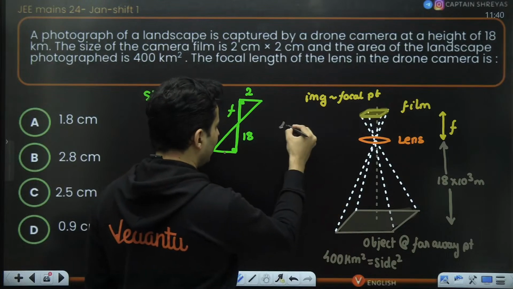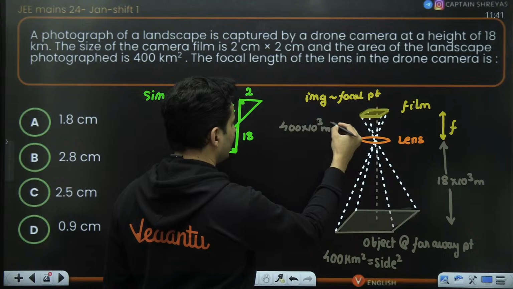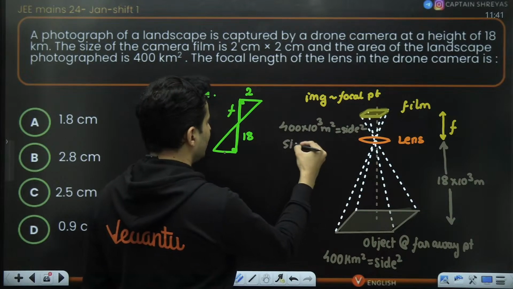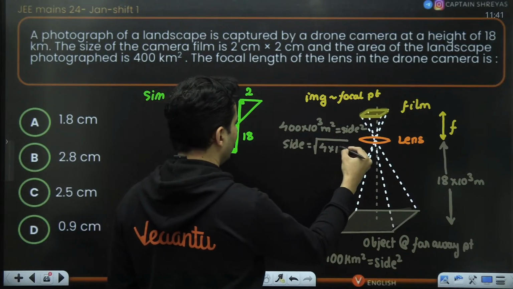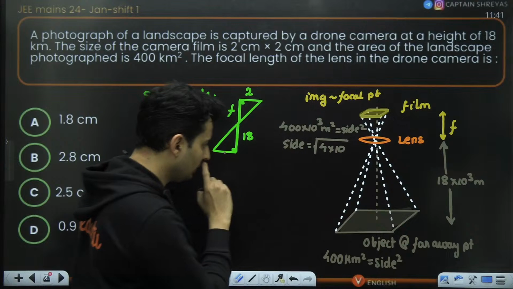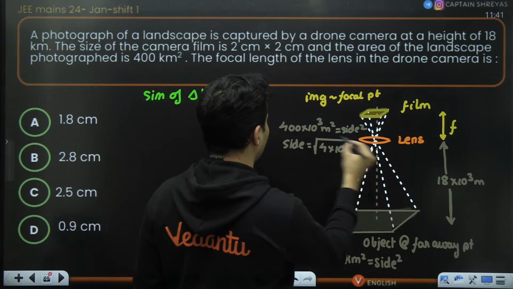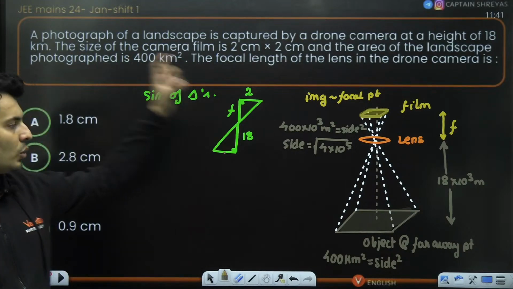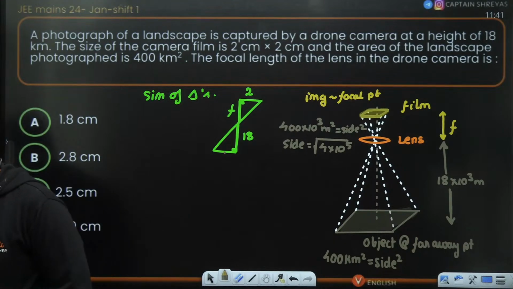Okay, 400 kilometers is 400 into 10 to the power 3 meters. So that many meters square is your side square. So therefore, side will be root of this entire thing. So that is 4 into 10 to the power 5 square. You are going to take the root of it to just find the side. Is this absolutely clear, my dear students?